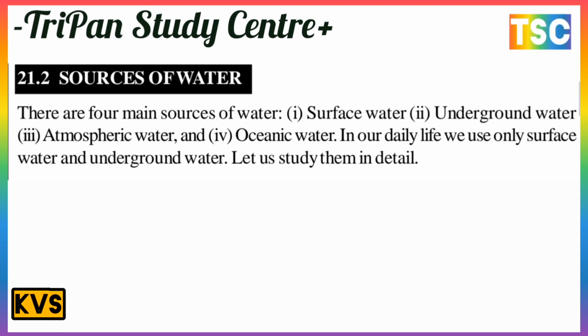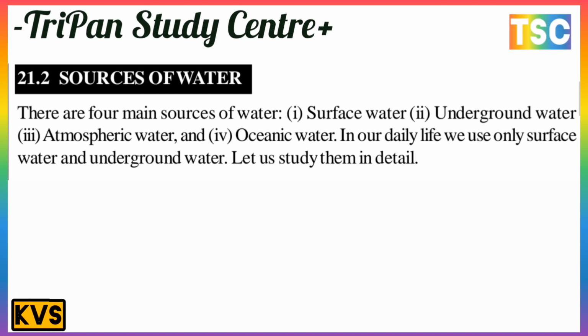In our daily life, we use only surface water and underground water. Let us study them in detail. The first is surface water. The main source of surface water is precipitation. About 20% of the precipitation evaporates and mixes with our environment. A part of the running water goes underground.